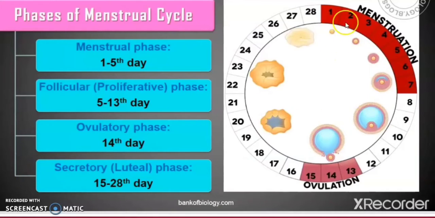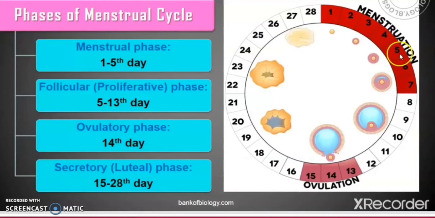Okay, so if this is the cyclic change which happens in the female's body, starting from day 1 till 28, this menstrual phase lasts for about 1 to 5 days in the female. And then comes the next phase, which is called the follicular phase or the proliferative phase.